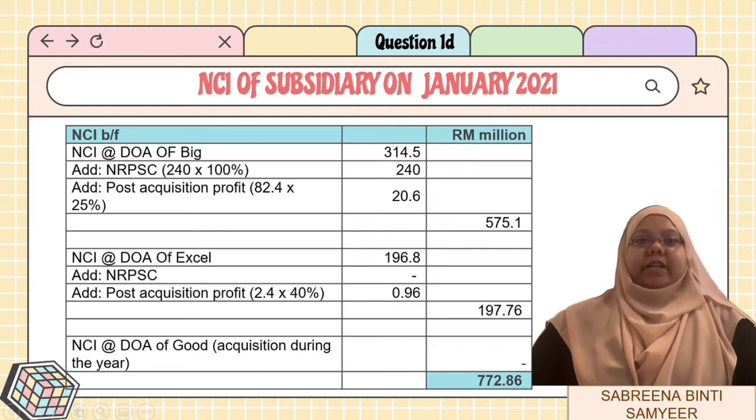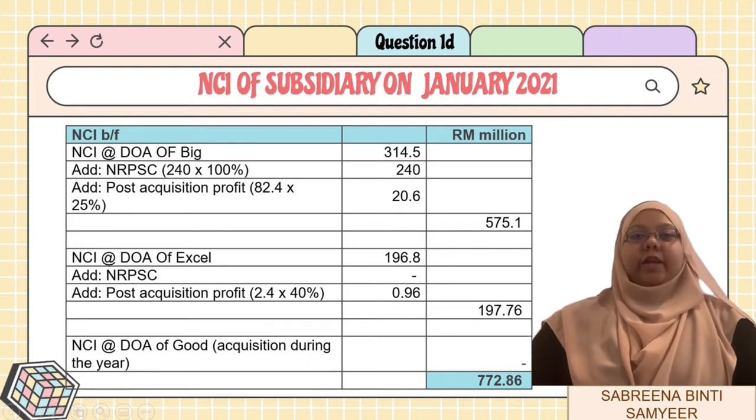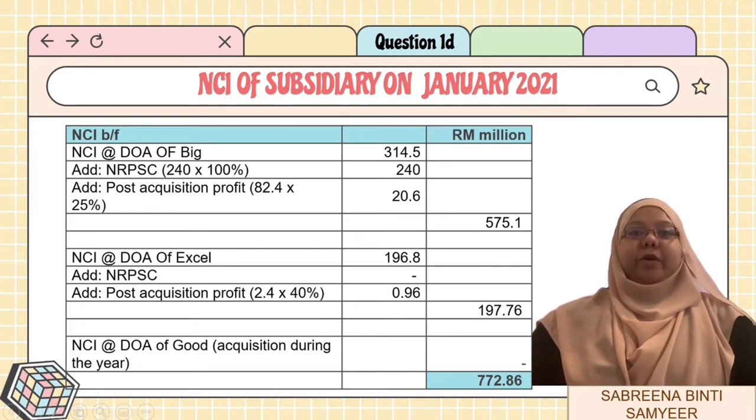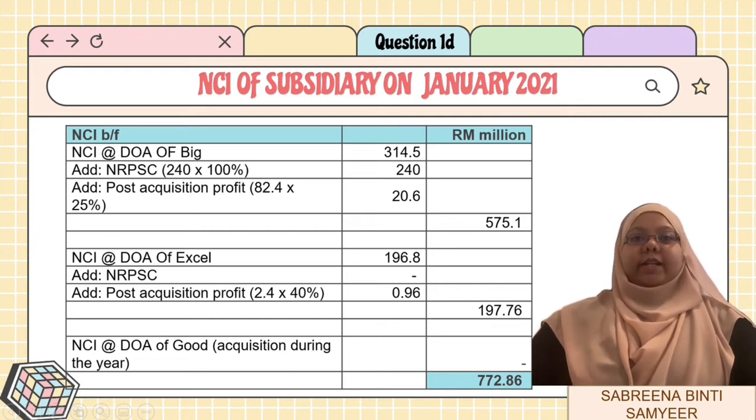For XL Berhad, the non-controlling interest at the time of acquisition, which is 196.8 million, will be added with the post-acquisition profit 0.96 million, giving us 197.76 million. Thus, the total for the non-controlling interest at the date of acquisition will be 772.86 million.